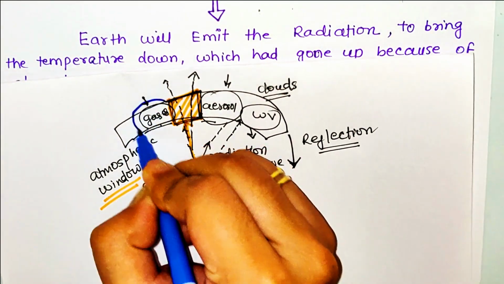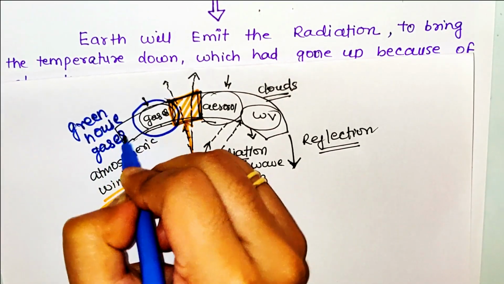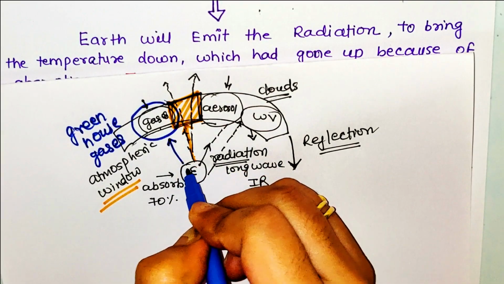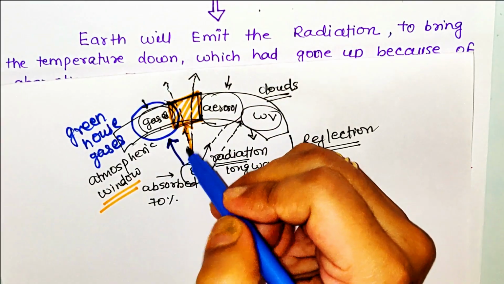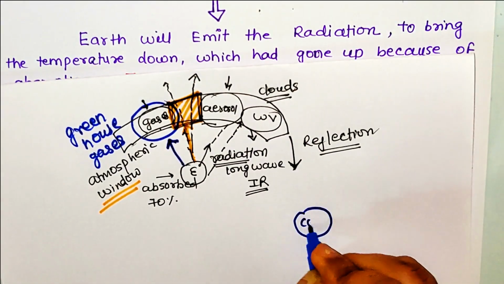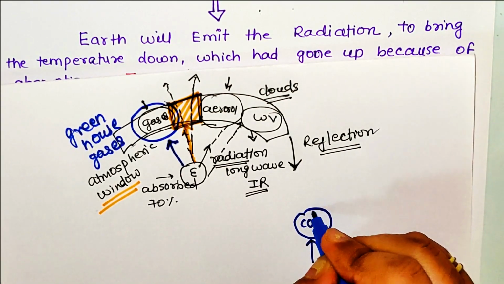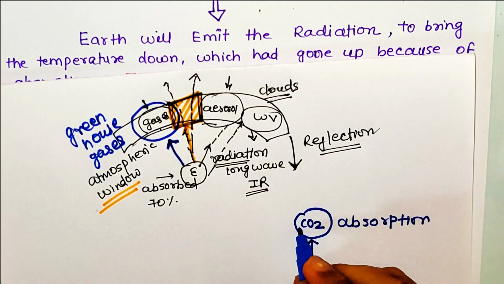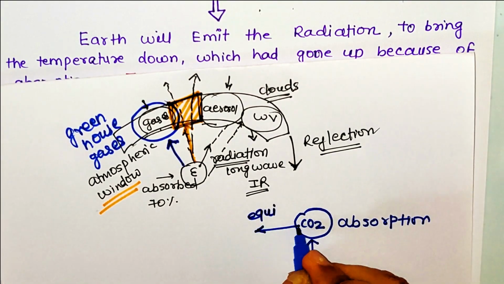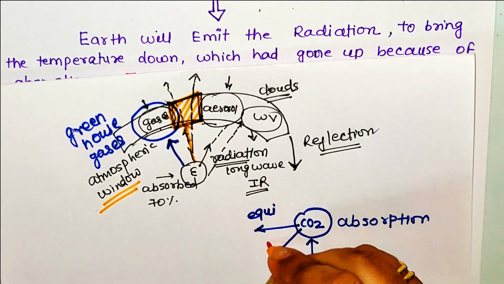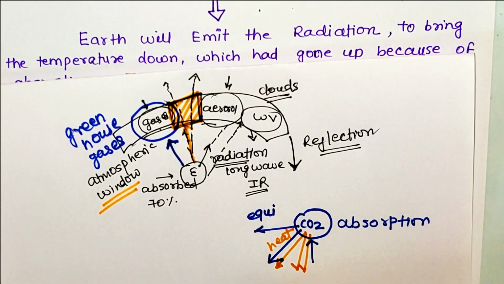So here what is happening? These gas molecules, which are called greenhouse gases, are trapping the energy, or you can say they are blocking the radiations by trapping the energy from going into space. Now this is my gas molecule, suppose CO2, which is a greenhouse gas. It has trapped some energy, means it has absorbed some energy. Because of the absorption, its temperature has gone up. So it will try to keep itself in equilibrium and will emit some radiations. So now the heat will come out, or it will again emit some radiations which will travel towards the Earth.